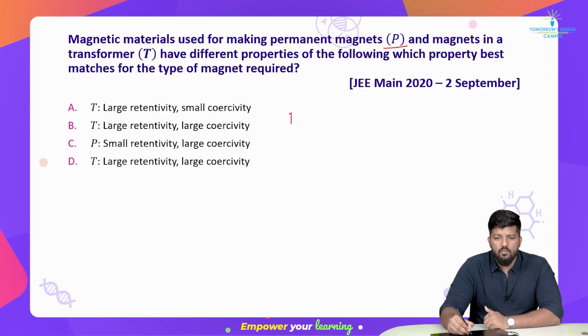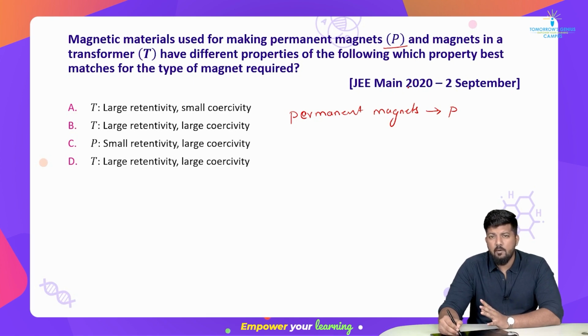Okay, so here we are writing for the permanent magnet. Permanent magnets are always hard. Okay, they are hard. You should remember permanent magnets are always hard. Now, when we talk about this chapter, magnetism and matter, the very important concept is where you can understand what is para, what is ferro, and what is diamagnetism. Also, I will tell you there is terrestrial magnetism as a concept which is very important whenever you are reading this chapter. And this is one of the best and most asked questions by the NTA paper makers. Okay. They are very clever and they will ask you from such topics. You should remember the concepts.